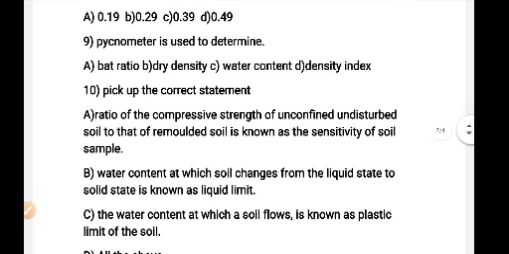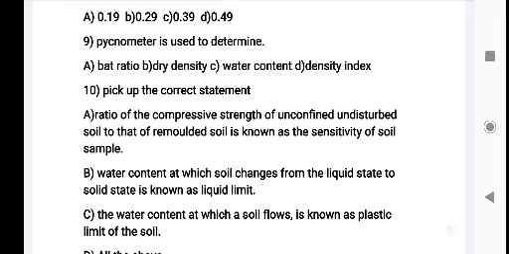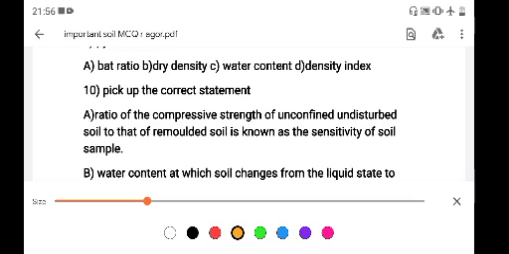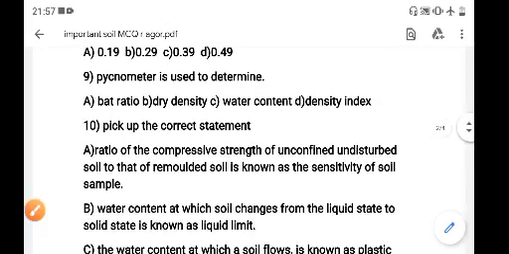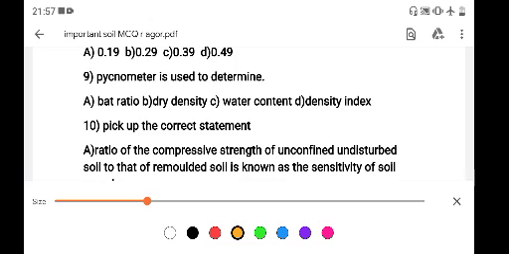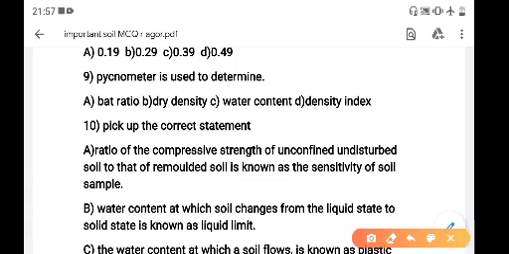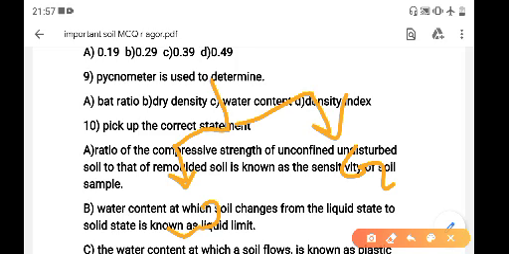Question 9. Pycnometer is used to determine: option A void ratio, option B dry density, option C water content, option D density index. By pycnometer we can determine water content and specific gravity of soil. So here option C is right. This is not bad ratio, this is void ratio.